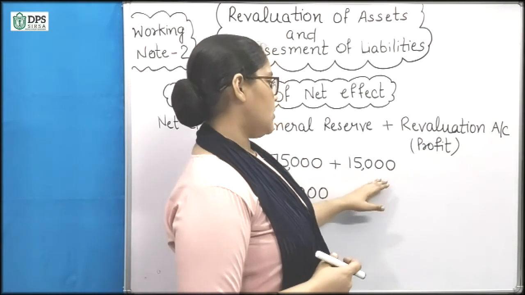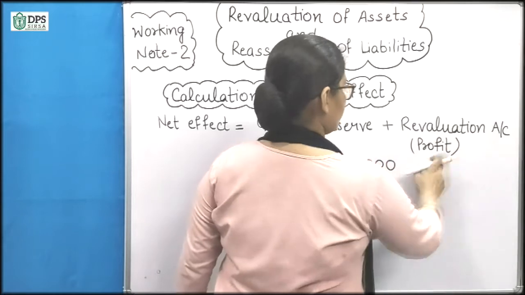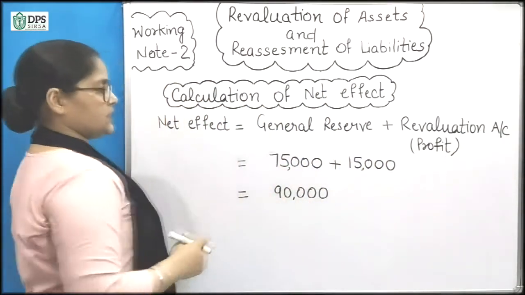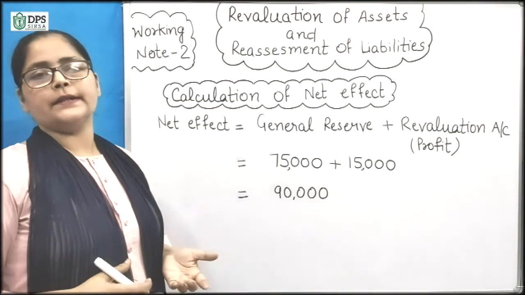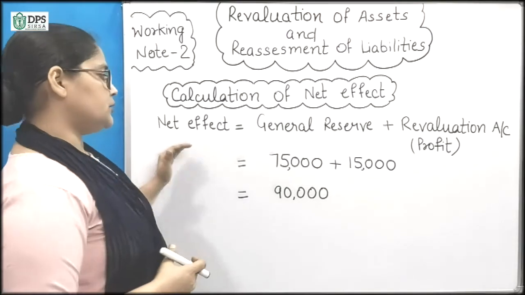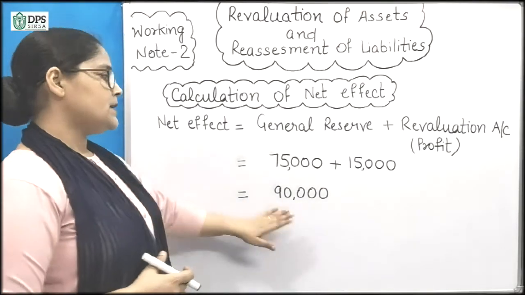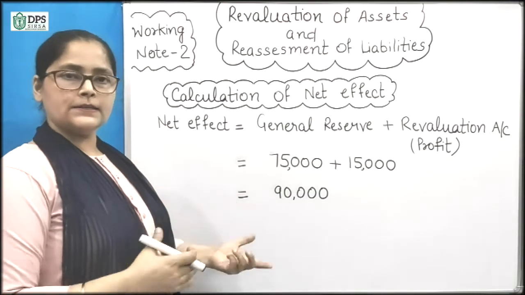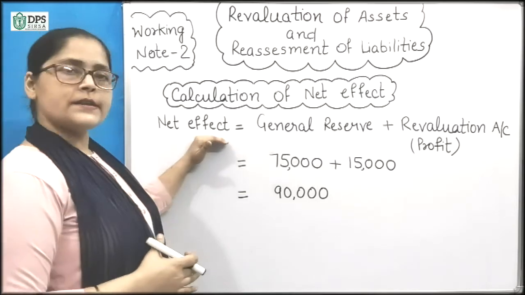Revaluation account profit and general reserve total comes to 90,000, and this is the net effect. Now we will calculate sacrifice or gain of each partner, and according to that sacrifice or gain we will do the journal entry.